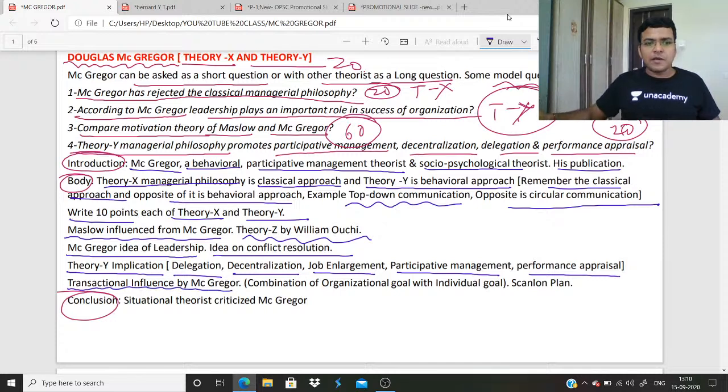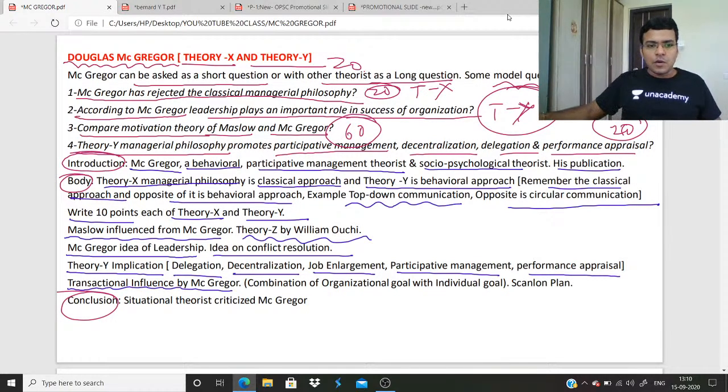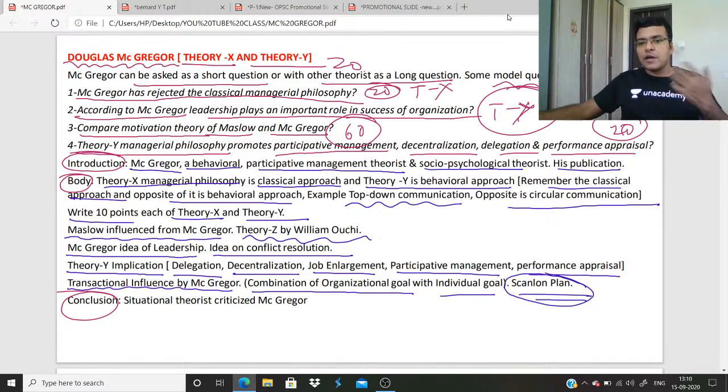Transactional influence by McGregor. This is the structural note I am giving to you. What is transactional influence? Combination of organizational goal with individual goal. McGregor found it in the Scanlon plant. Scanlon is a place where he came out with this plan. So this is the Scanlon plan, transactional influence.